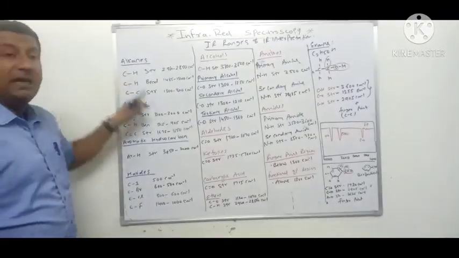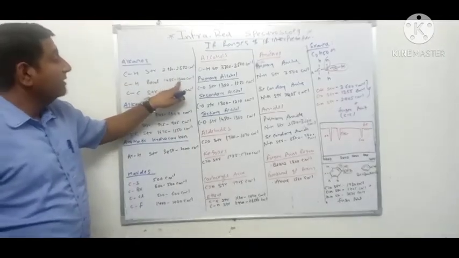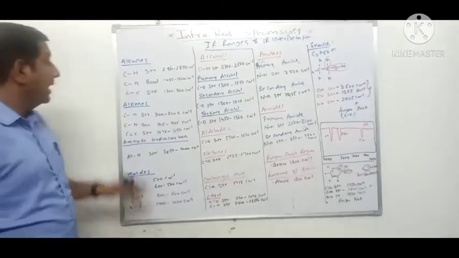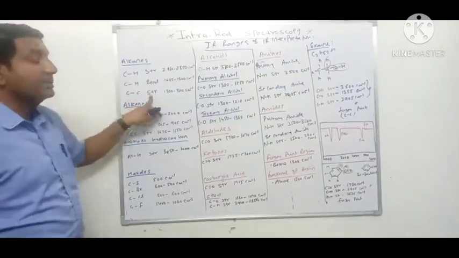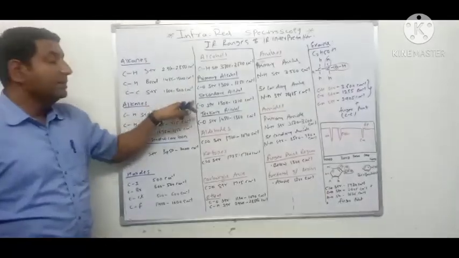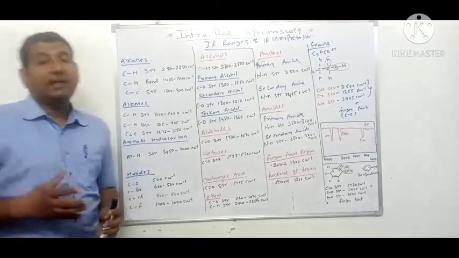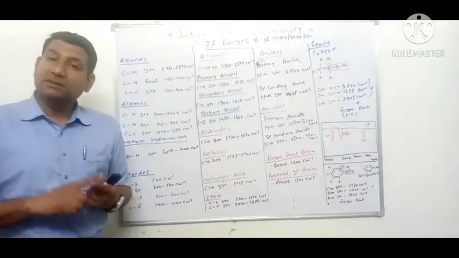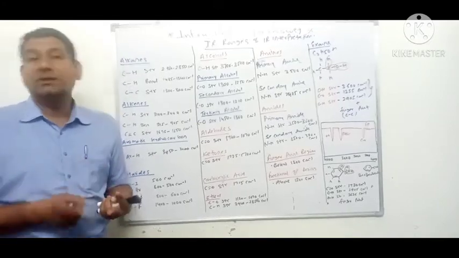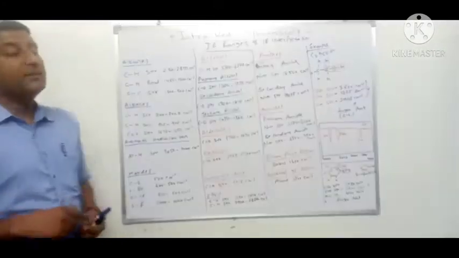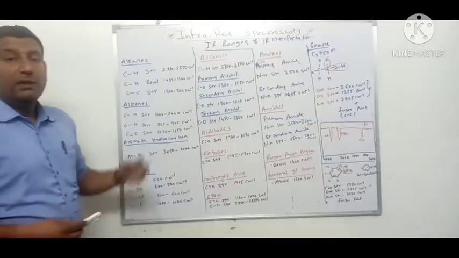Similarly, in alkane, CH bending vibrations are 1485 to 1340 centimeter inverse, and in alkanes, carbon carbon stretching vibrations are 1300 to 800 centimeter inverse. So when we talk about alkanes, we find that there are two stretching vibrations, carbon hydrogen and carbon carbon, and one bending vibration, carbon hydrogen, and we have to learn the values of stretching and bending vibrations.